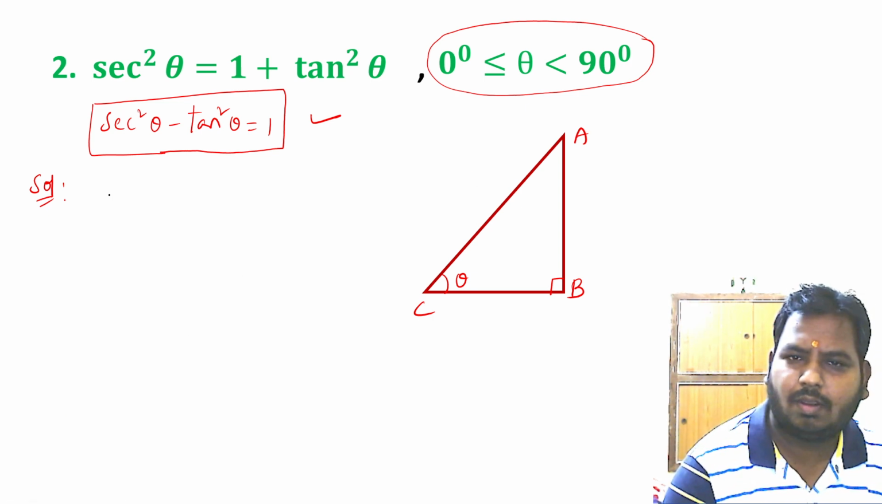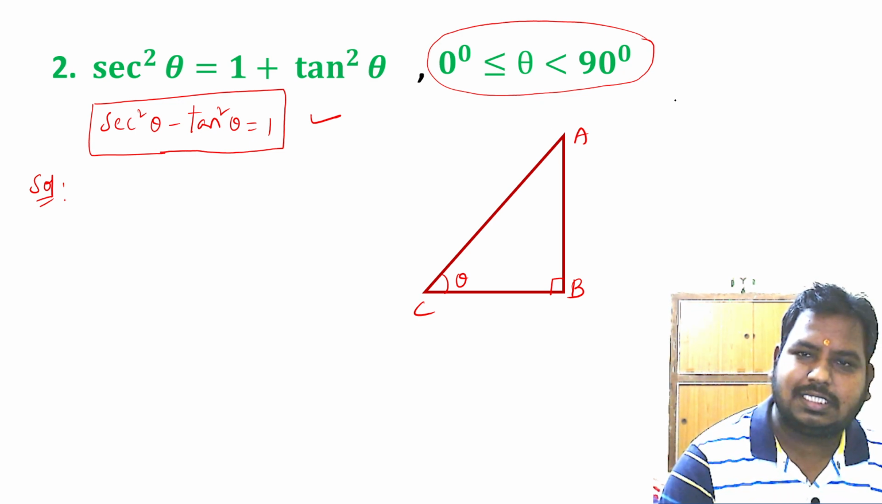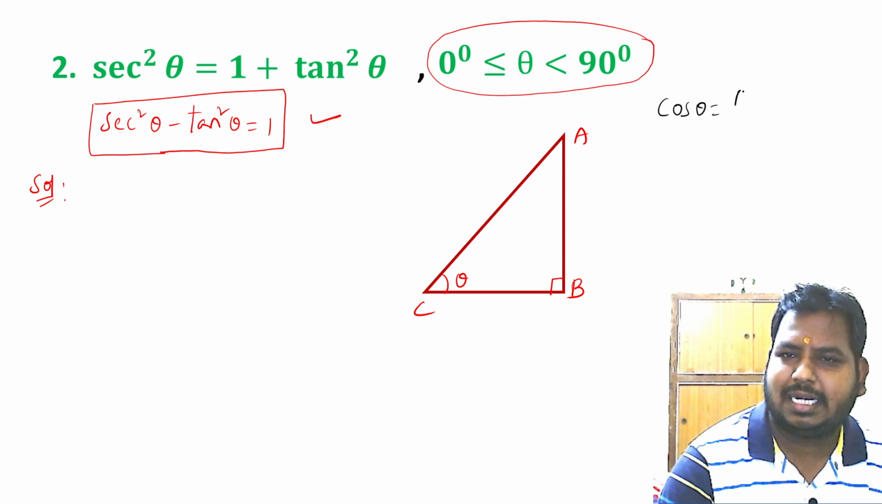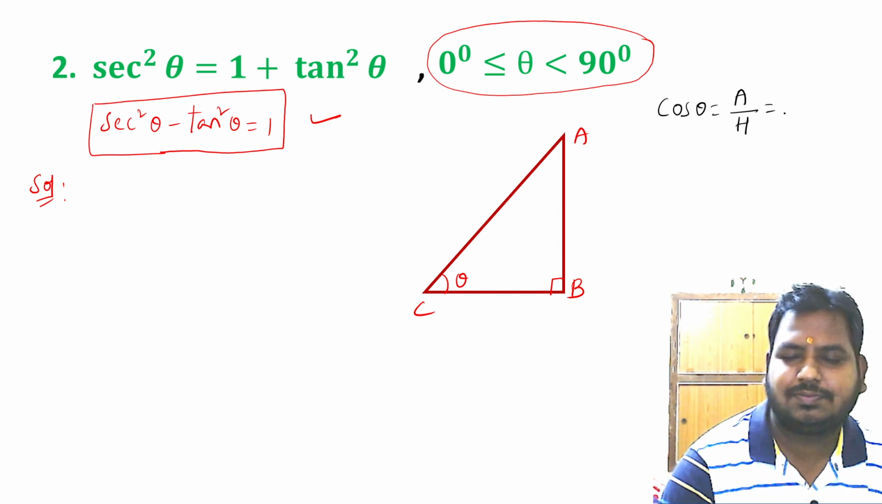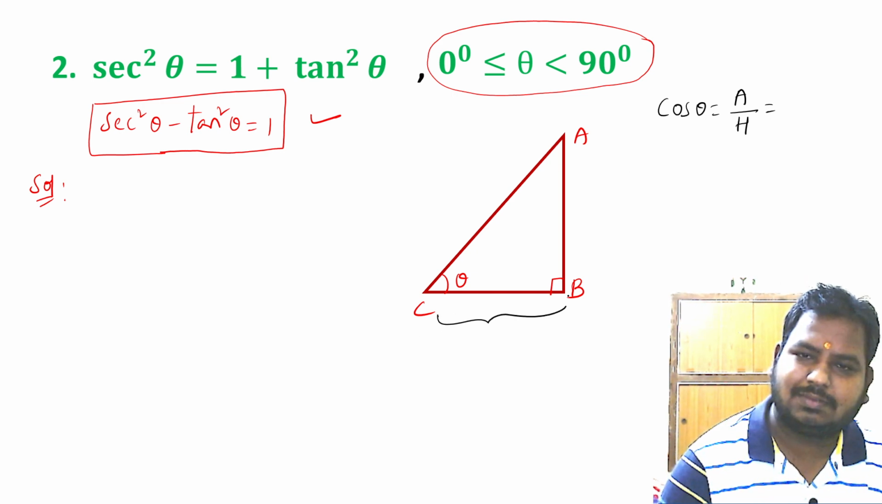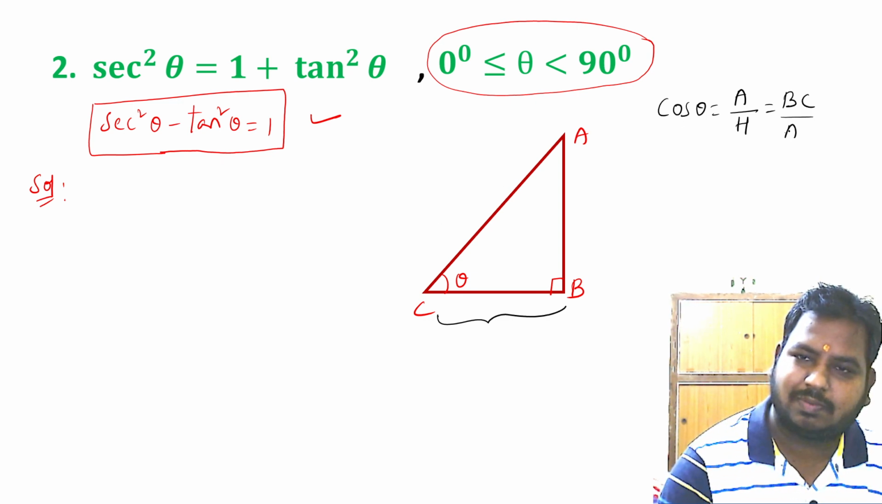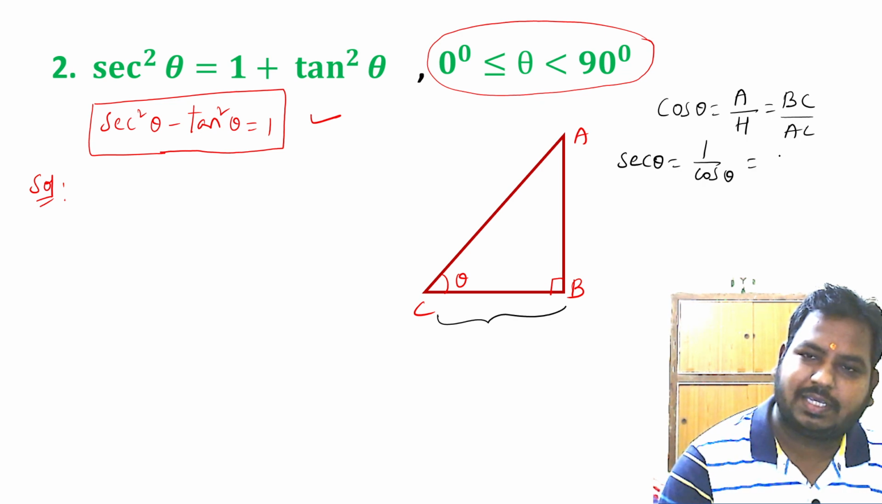Now, we know that secant theta is reciprocal of cos theta. So, cos theta is what? Cos theta is side adjacent to angle theta by hypotenuse. Side adjacent to angle theta is BC. Hypotenuse is AC. So we'll have BC by AC. So secant theta is reciprocal of cos theta, so we'll have AC by BC. This thing we will substitute here.